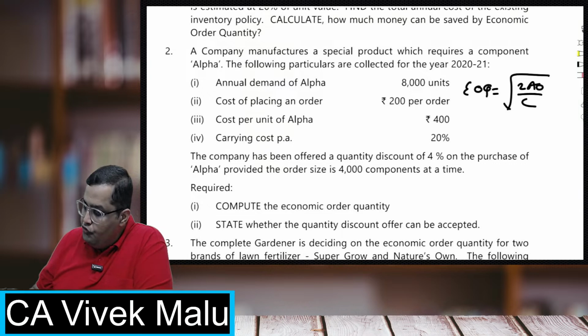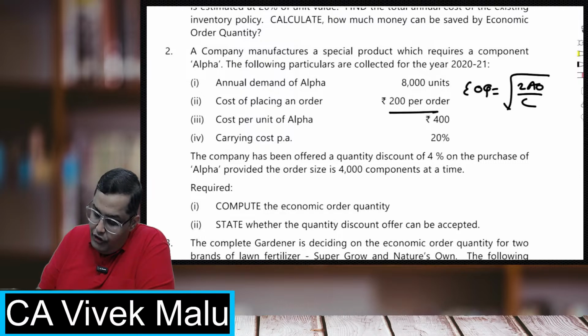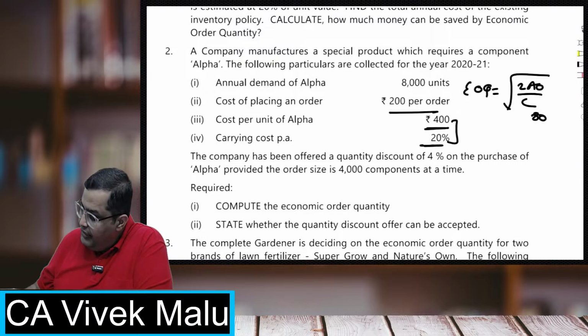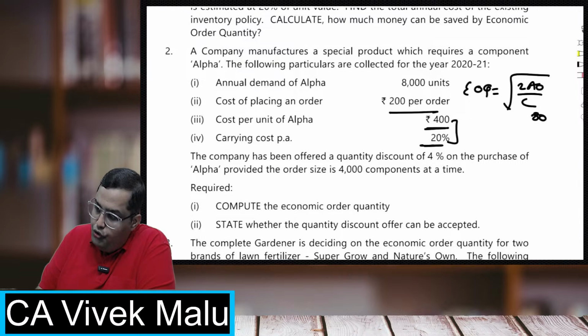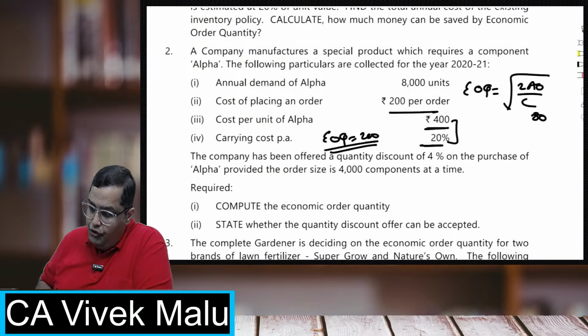Okay, don't worry. So 2 into 8,000 into ordering cost is 200, divided by what is the carrying cost? See, the cost is 400 and the carrying cost is 20%. So 400 into 20% will be 80. So divide by 80 and then take a root. So my EOQ is coming 200 units. Everybody do calculate. So 2 into 8,000 into ordering cost, which was 200, divided by 80 rupees and take a root. So 200 it is coming, perfect.